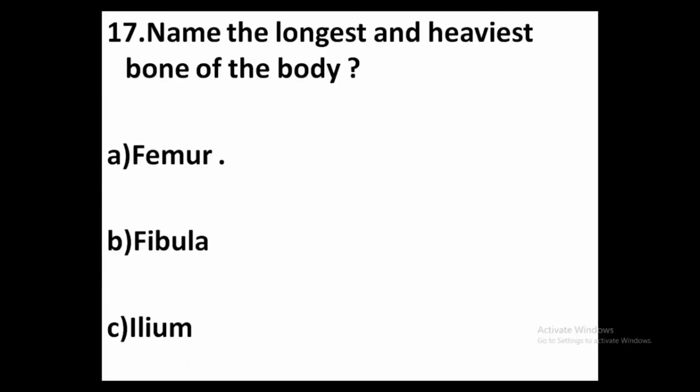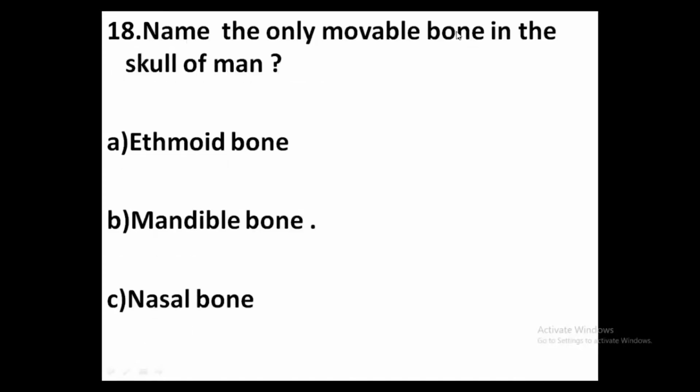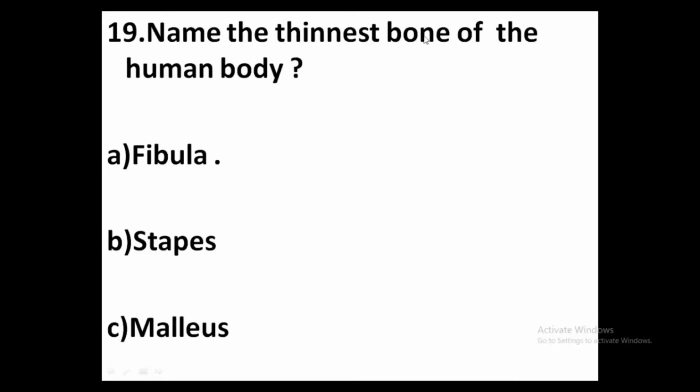17th one, name the longest and heaviest bone of the body. Option A, femur. Option B, fibula. Option C, ilium. Answer, option A, femur. 18th one, name the only movable bone in the skull of man. Option A, ethmoid bone. Option B, mandible bone. Option C, nasal bone. Answer, option B, mandible bone. 19th one, name the thinnest bone of the human body. Option A, fibula. Option B, stapes. Option C, malleus. Answer, option A, fibula.